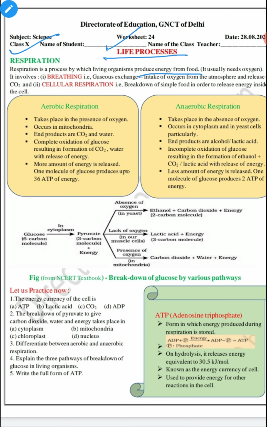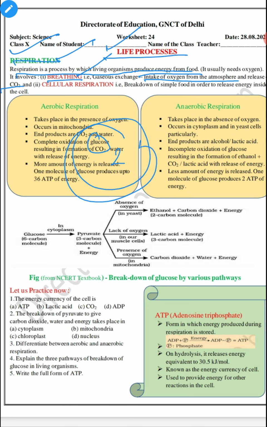But a few students get confused between the terms respiration and breathing. Student, what is breathing? It is the exchange of gases: intake of oxygen from the atmosphere and release of carbon dioxide, whereas respiration is the process by which the organism produces energy with the help of oxidation of food with the help of oxygen. It helps in the breakdown of food to get energy. This process is known as respiration.